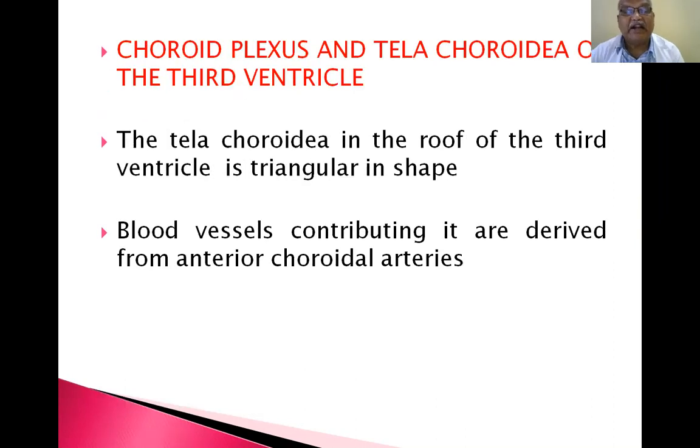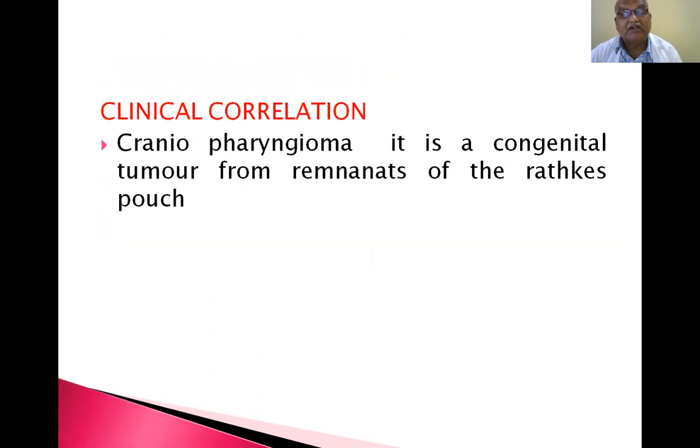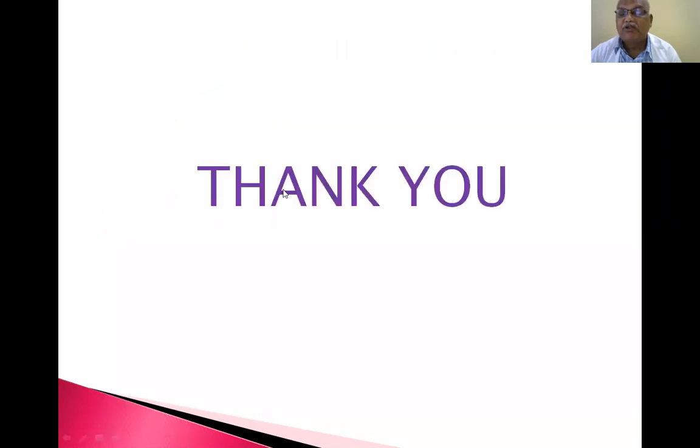Choroid plexus, tela choroidea of the third ventricle. The tela choroidea in the roof of the third ventricle is triangular in shape. The blood vessels contributing to it are derived from the anterior choroidal arteries. Craniopharyngioma is a congenital tumor from remnants of Rathke's pouch.